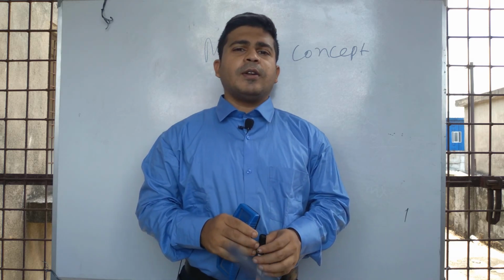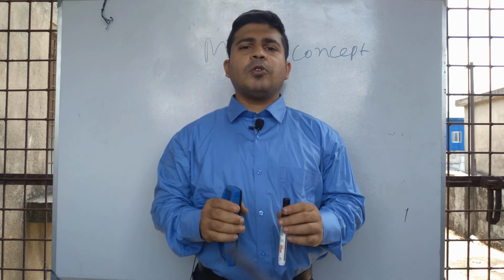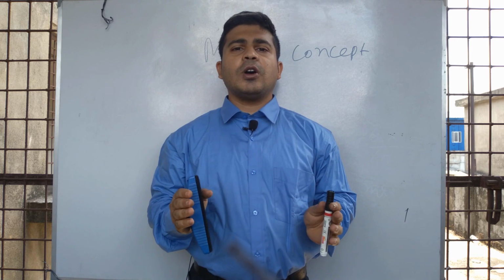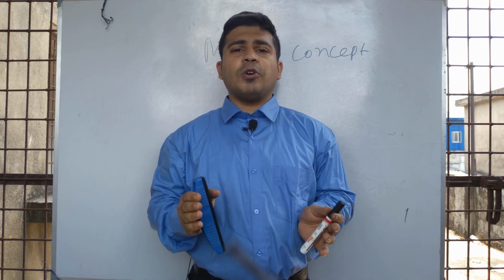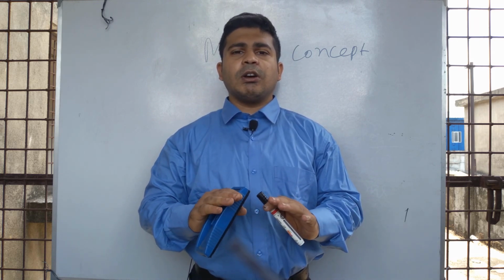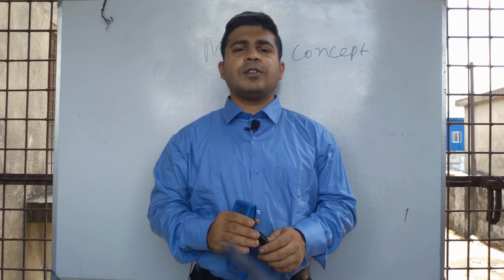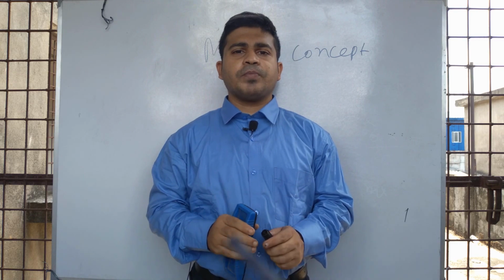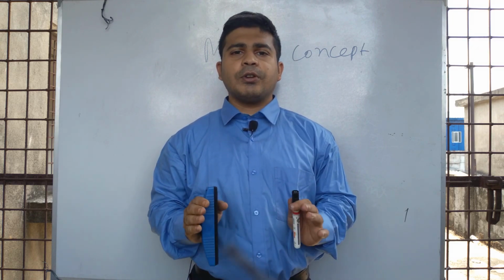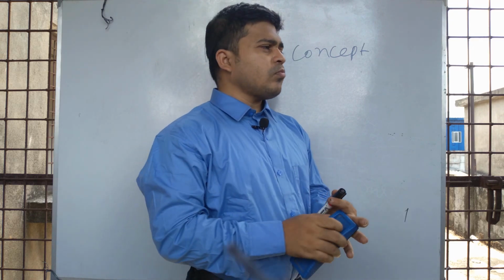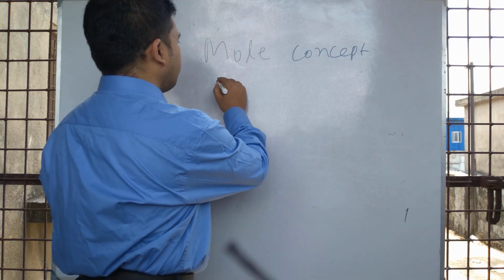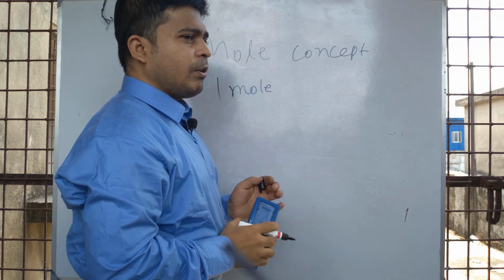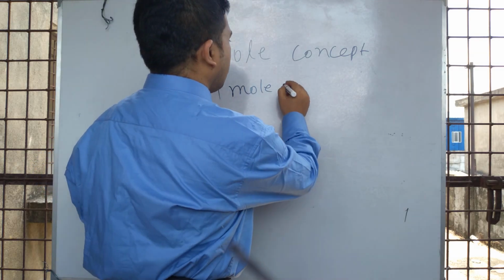Okay, now what is Avogadro number? Avogadro constant is a constant factor, and its value is 6.023 into 10 to the power 23. It is called Avogadro's number. So 1 mole of substance contains the Avogadro number of molecules.